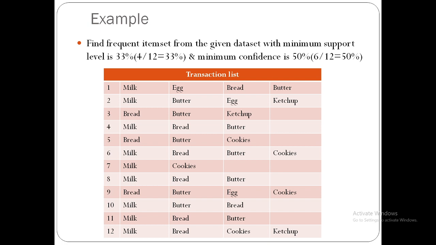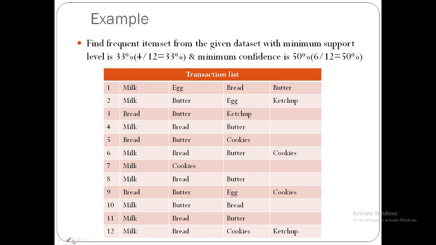We are going to see how exactly this works with an example. We'll take one example. Find the frequent item set from the given data set with the minimum support level of 30% and the minimum confidence of 50%. Here, we have to convert this percentage into a number. How do we find it? Here, this is the total. How many are there? Total are 12.